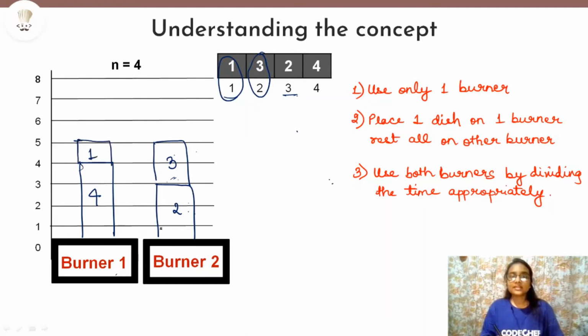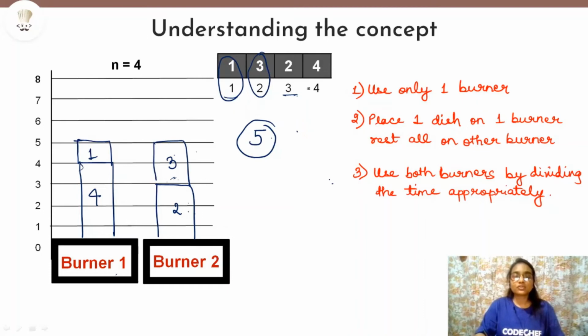Now as you can see, on both burner 1 and burner 2, the time which the dishes take to cook is 5 minutes each. So here our answer will be 5, which is the minimum time required to cook all the dishes. So we have equalized the time of burner 1 and burner 2. And even if there is some scenario where the timings on burner 1 and burner 2 are not equal, then also no problem. We will take the upper bound in that case.